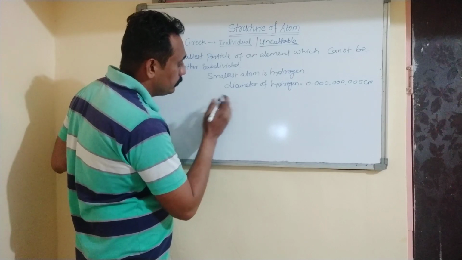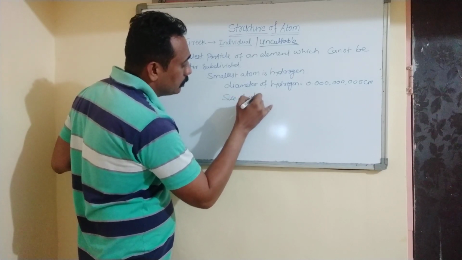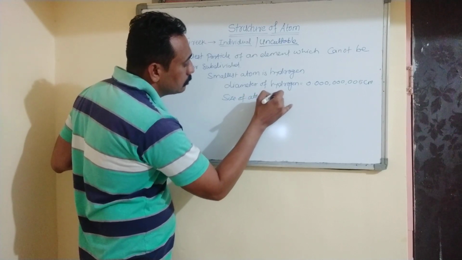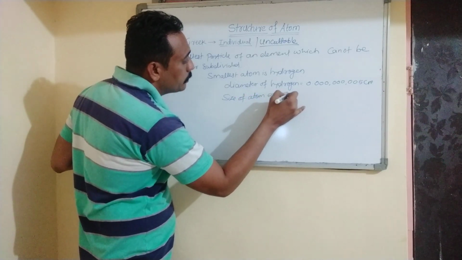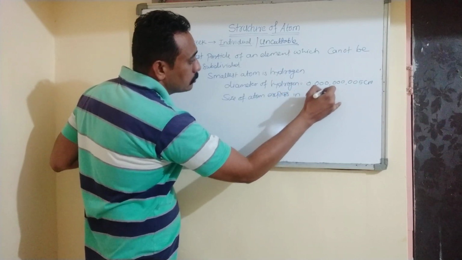The size of atoms is generally expressed in angstrom.